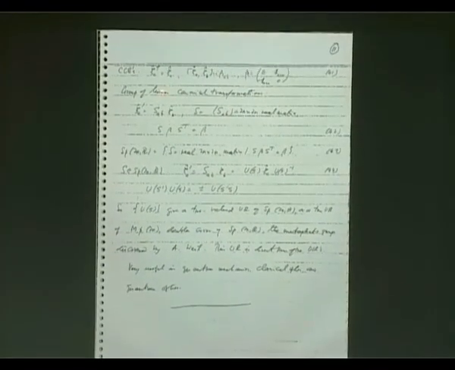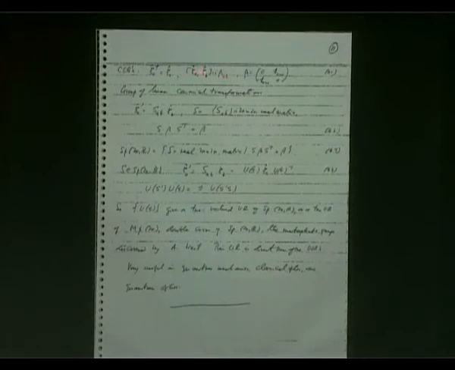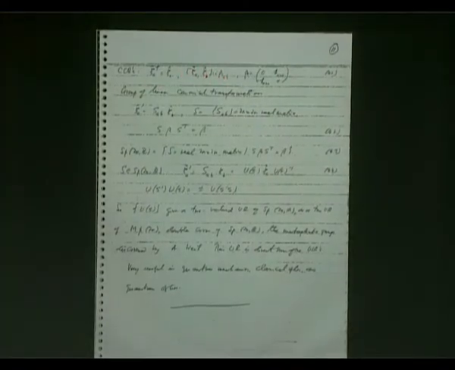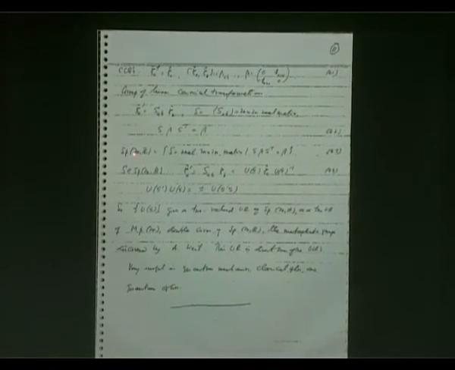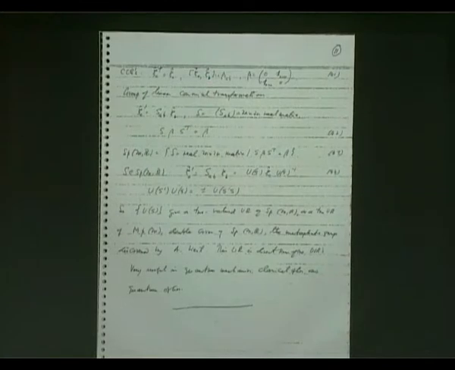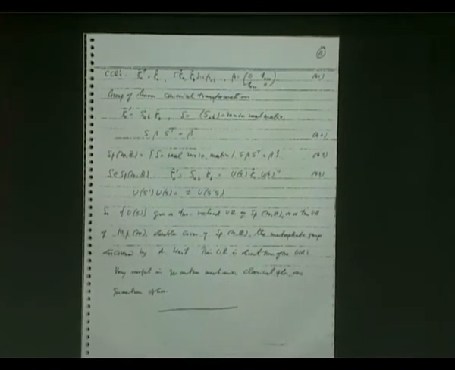So, the Hilbert space is built up so as to give you an irreducible representation of this system of commutation relations, the Heisenberg commutation relations. And this is a symmetry group of those commutation relations.